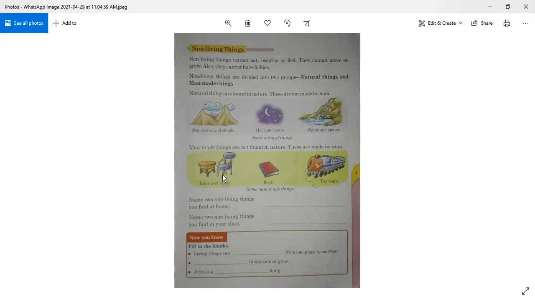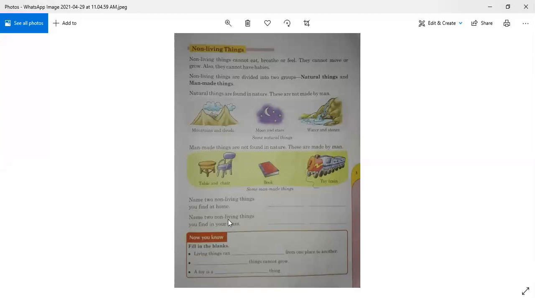Name two non-living things you find at home. You have to write on these two blanks what you can find in your house. It could be a sofa, a couch, a bed, an AC, a fan, anything. You can write fan here and you can write a plate here. PLATE, plate, FAN, fan. You can write bed, BED, bed.